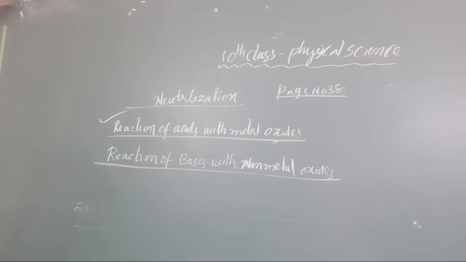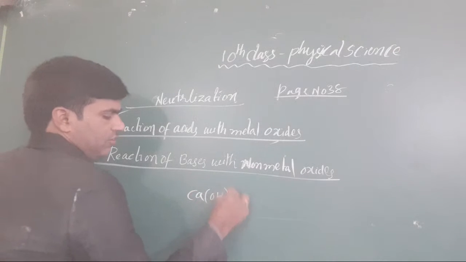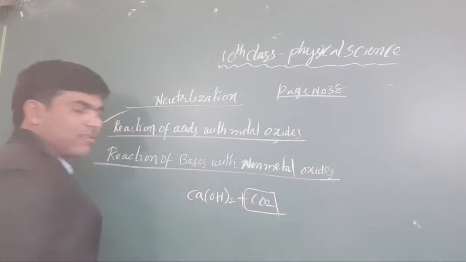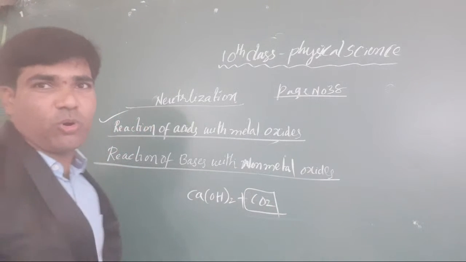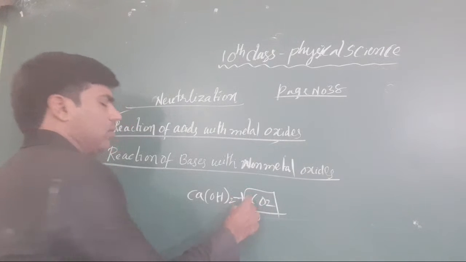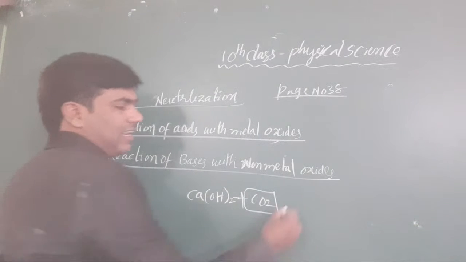Here we have already discussed this. What is that? Reaction of bases with non-metal oxides. You know very well, when you take calcium hydroxide, and carbon dioxide. Is carbon dioxide a metal? No, it is not a metal. Like carbon dioxide, or nitric oxide, these are not metals.